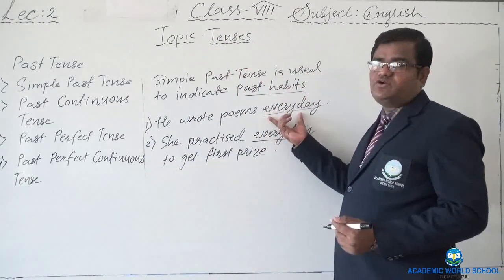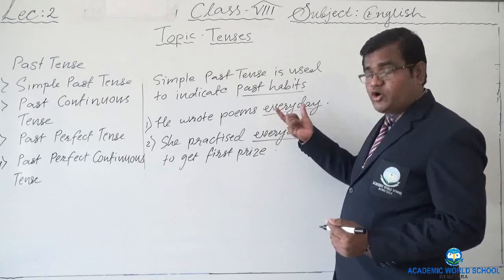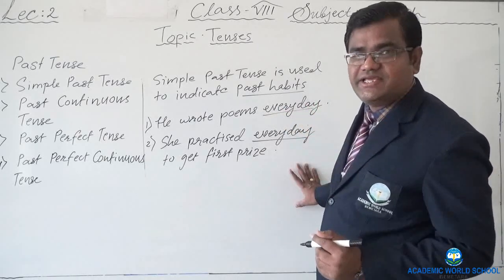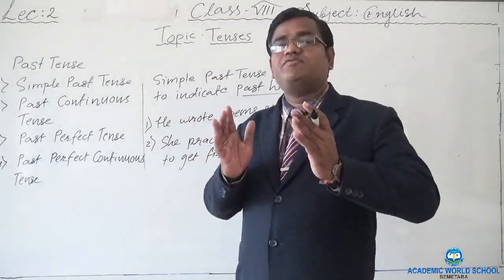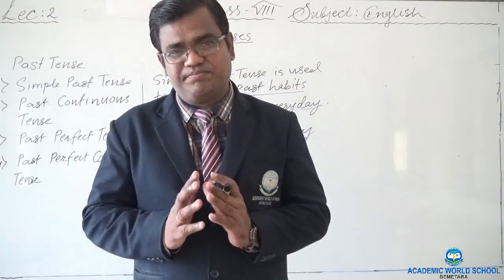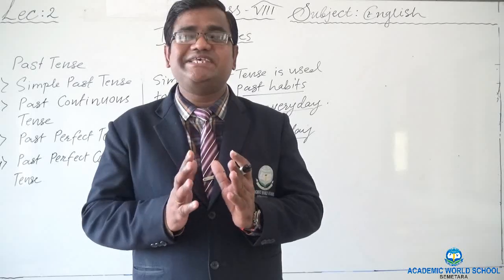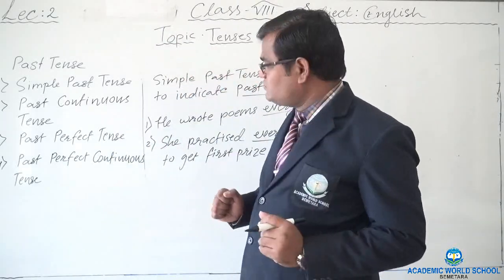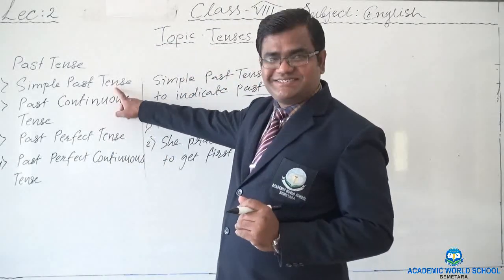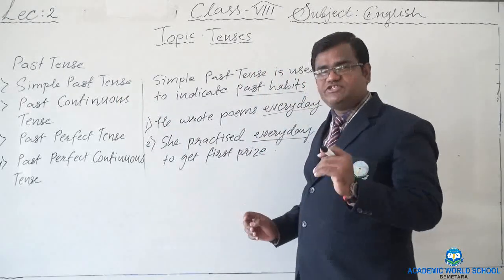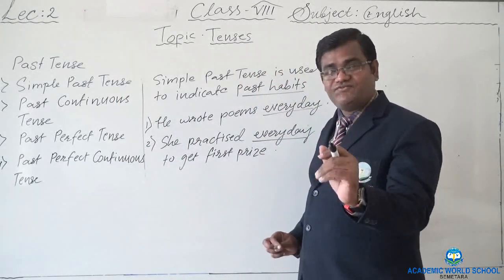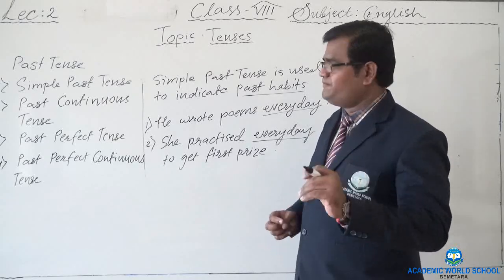So time denoting words can be used, and the sentence works without them also. You can show how it was part of the habit of a person. So for expressing past habit also we use simple past tense. I hope now it is very clear to you, right? Here simply we use which form of the verb? Second form of the verb, right?